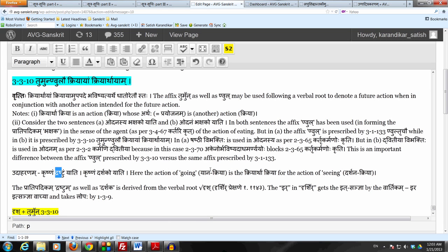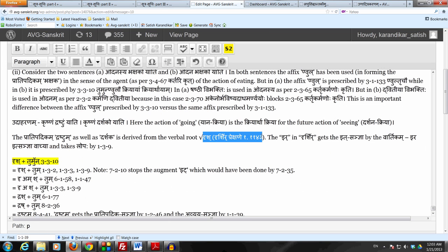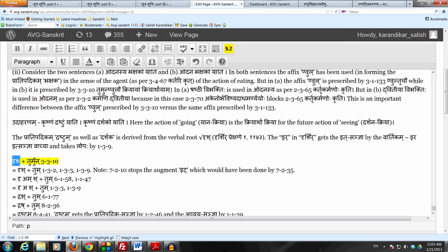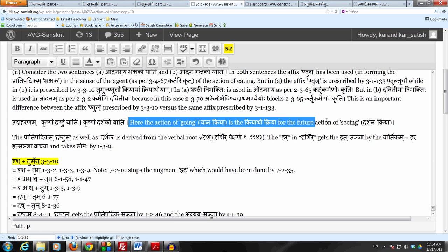Okay, now let us take the derivation of this pratipadikam drashtum. Drashtum is derived from the verbal root drish, which is drishir prekshane, drishir prekshane in the bhvadiganaha. Here the ir in drishir gets the it sanya by the vartikam ir it sanya vacha and tasya lopaha. So the verbal root is drish, after removing these letters. We add the affix tumun here because the condition of kriyayam kriyarthayam is satisfied, because we do have the yana kriya, the action of going, which is being done for the sake of the future action of seeing. So therefore the condition is satisfied. The kriyartha kriya is an upapadam.